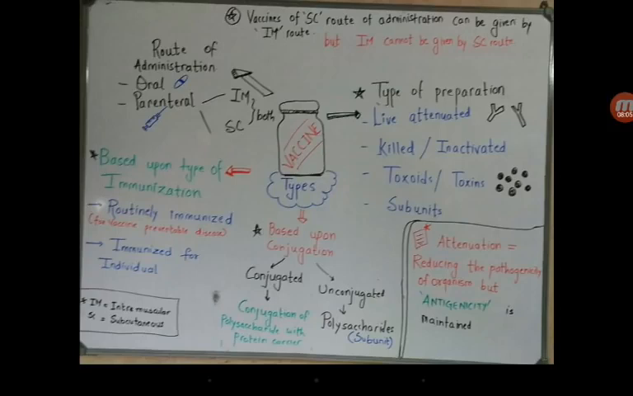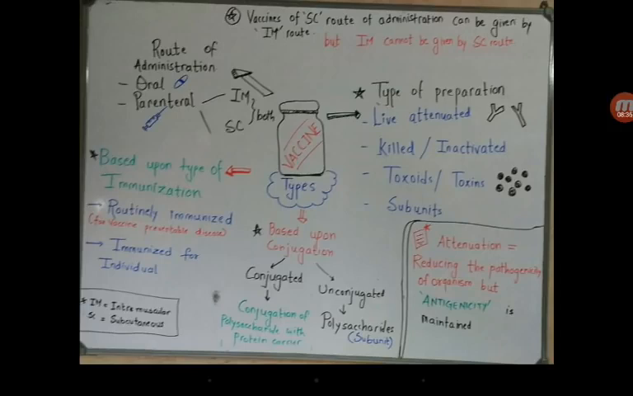There are other vaccines like the rabies vaccine, which we provide only when a person gets infected by a dog bite or something. Okay, then based upon the route of administration, it can be oral, that is oral polio vaccine, and parenteral route, that can be intradermal, intramuscular, or subcutaneous, and some vaccines can be given by both routes.